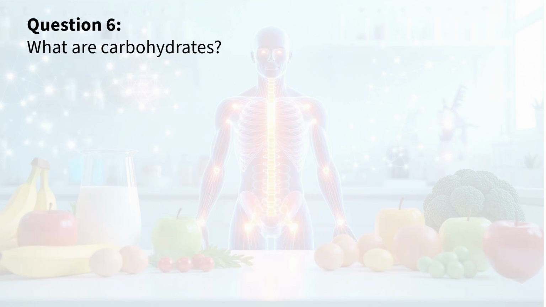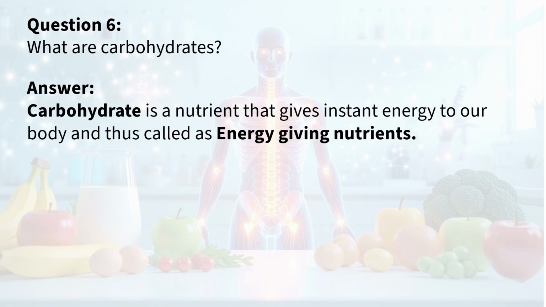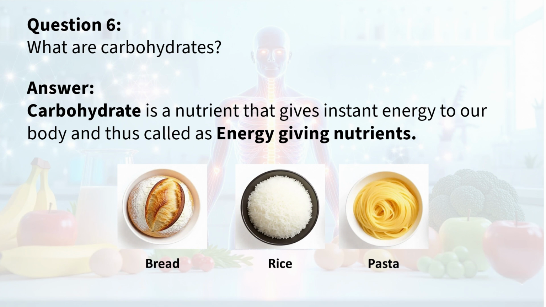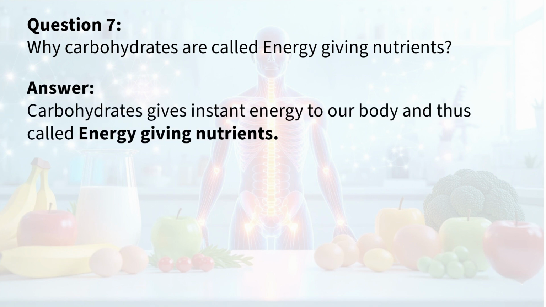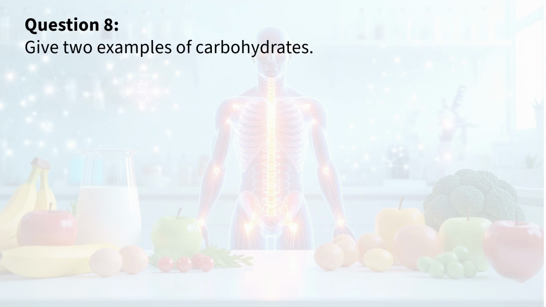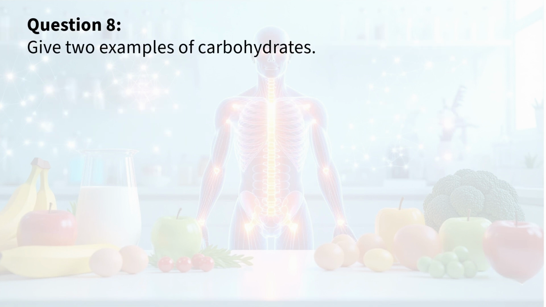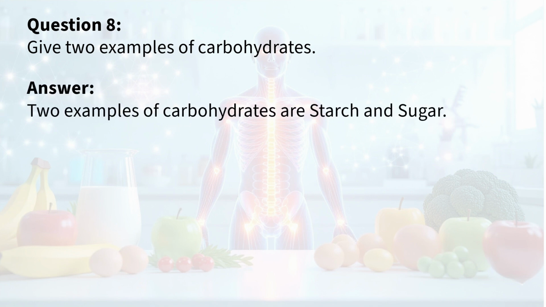Question 6. What are carbohydrates? Answer. Carbohydrate is a nutrient that gives instant energy to our body and thus is called an energy-giving nutrient. Question 7. Why are carbohydrates called energy-giving nutrients? Answer. Carbohydrates give instant energy to our body and thus are called energy-giving nutrients. Question 8. Give 2 examples of carbohydrates. Answer. 2 examples of carbohydrates are starch and sugar.